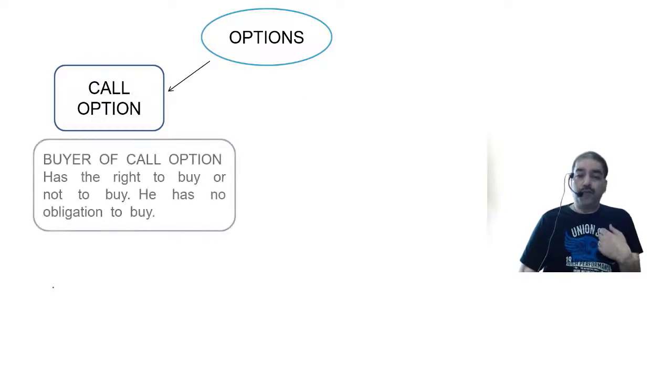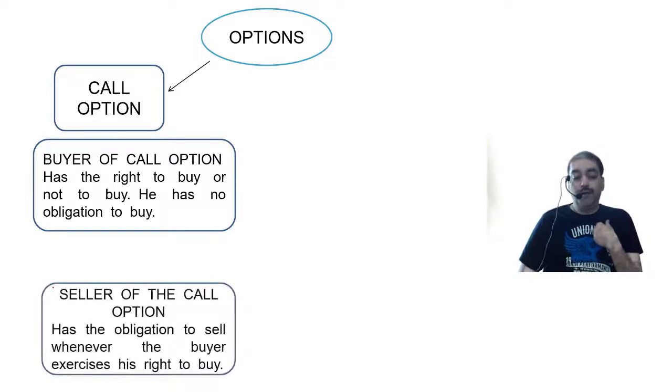Second option is called as put option. I'll come to that. Buyer of the call option has a right to buy or not to buy. He has no obligation to buy. Seller of the call option has the obligation to sell whenever the buyer exercises the right to buy. The same thing I have now rearranged from the point of view of call option and put option. This is call option. Buyer of the call option has the option to buy or not to buy. There is no compulsion to buy. Seller of the call option has the obligation to sell whenever the buyer decides to buy.